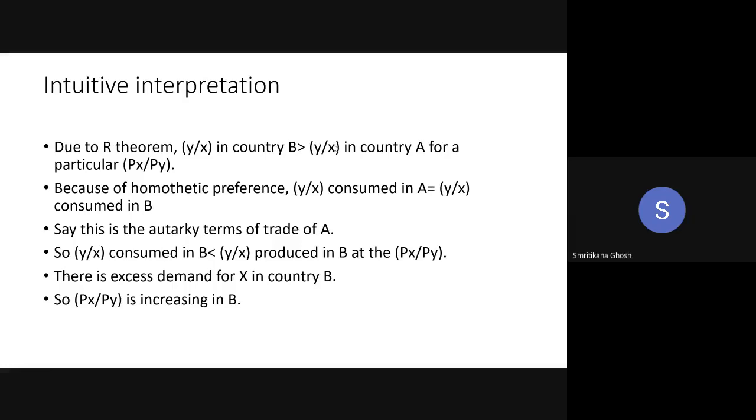Then you are getting that first bullet: Y by X in country B is greater than Y by X in country A. Now you get my point. That is why I was asking that we are applying the Rybczynski theorem in a different way. So make yourself clear.